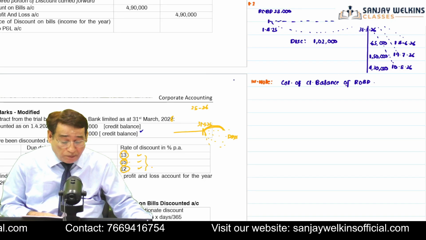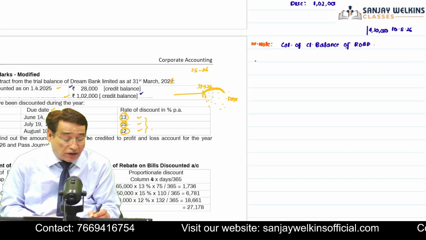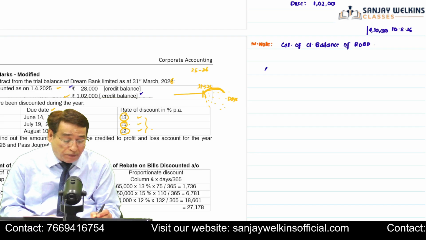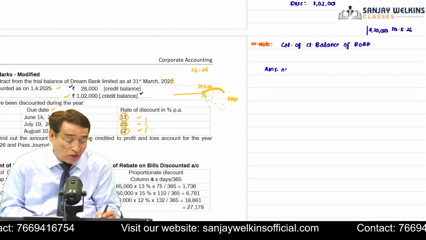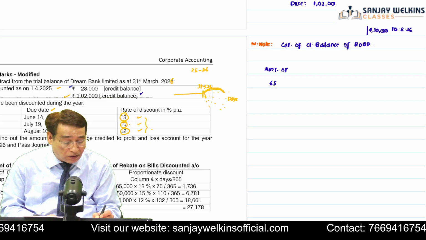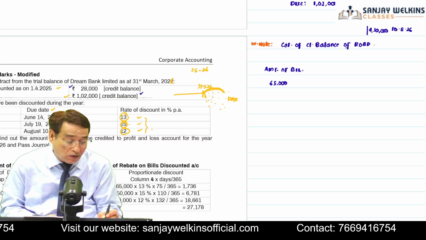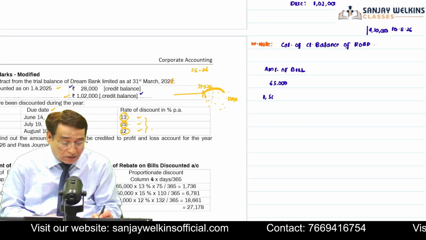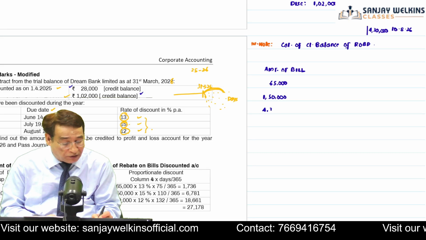In order to compute the same, what am I supposed to do? In the first column, I am going to write the amount of bill. The first bill, as given in the question, is 65,000. The next one is given as 1,50,000, and the third one is 4,30,000.